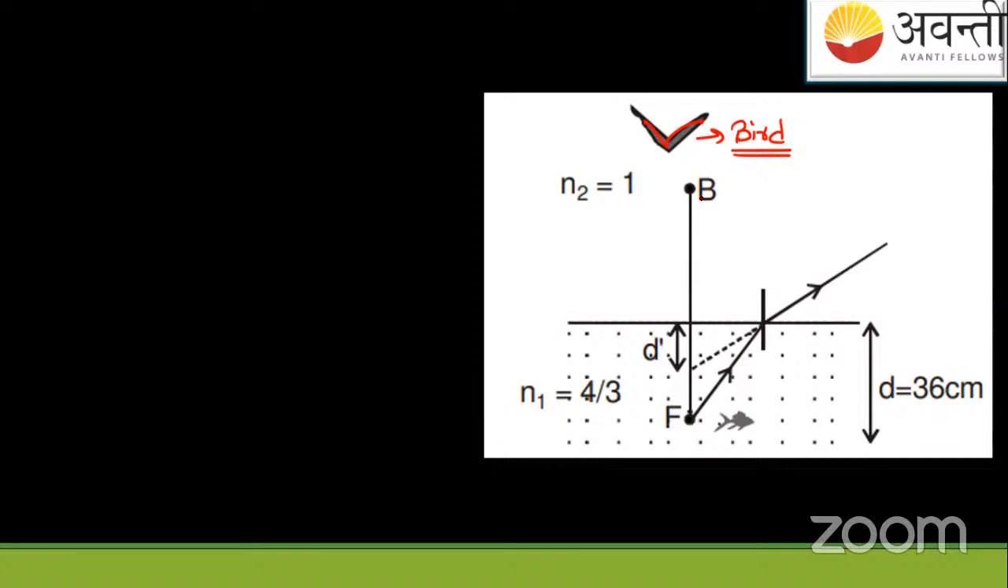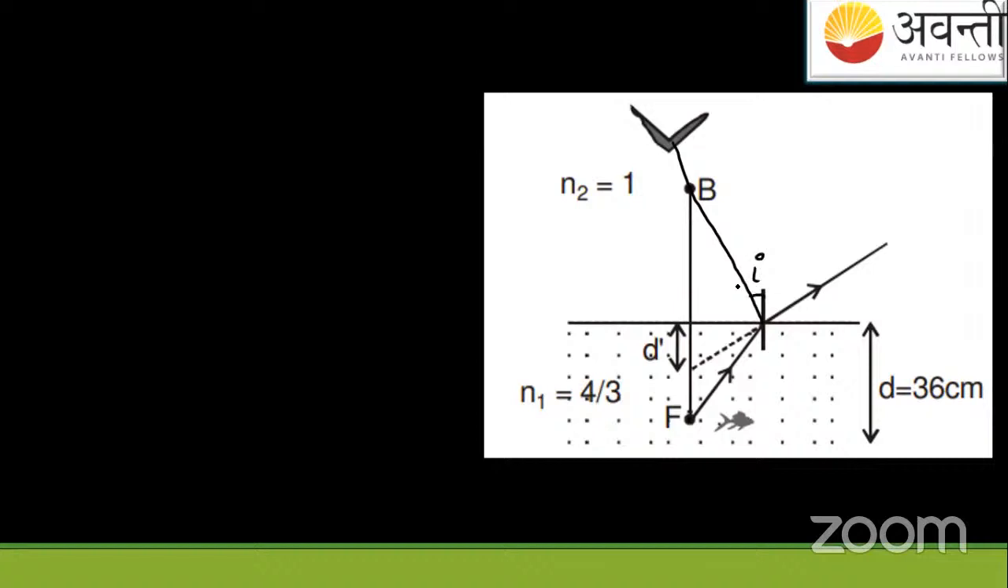See, if you observe it, now suppose we are observing the bird. So rays from the bird will be coming like this. Let me draw the rays. This picture is actually showing you the ray diagram of the fish, not the bird. Now I will draw the fresh ray diagram of the bird. Suppose the bird is here, and suppose the ray from the bird is coming like this.